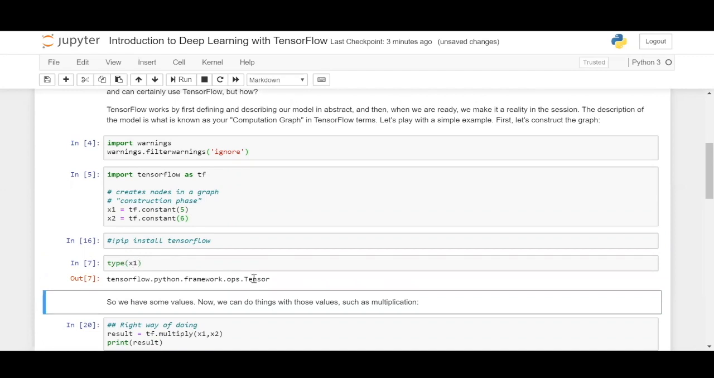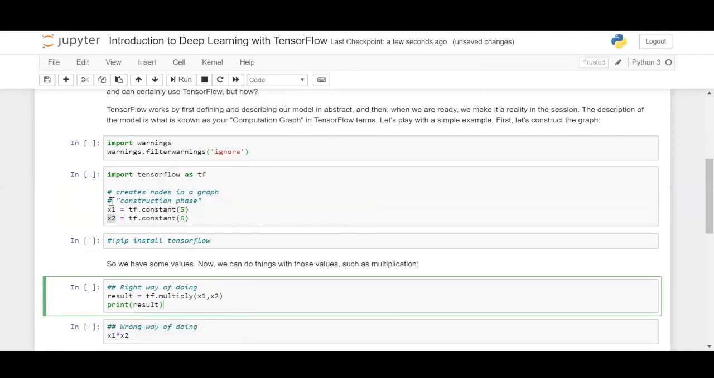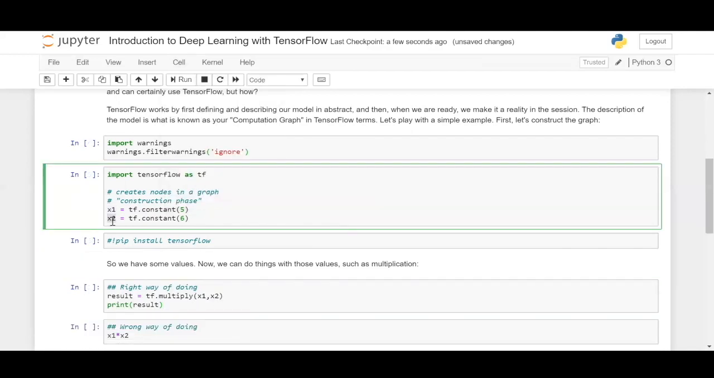And similarly, what do you think will come for x2? About tensors. Tensors which hold the data. Okay, so it doesn't have any value. It is just a tensor. Let us try a multiplication operation between x1 and x2.